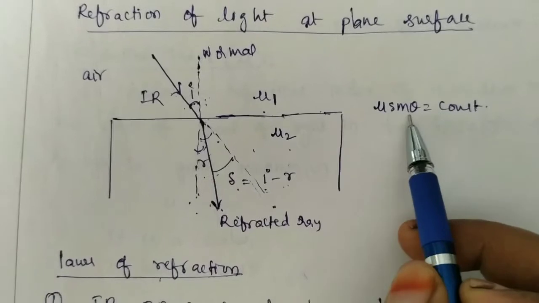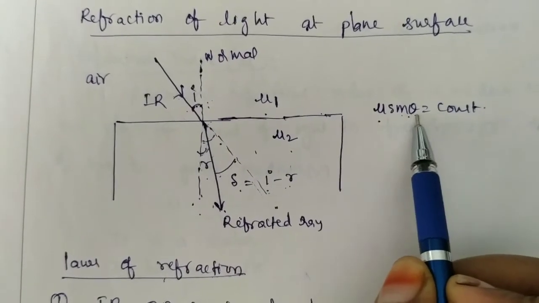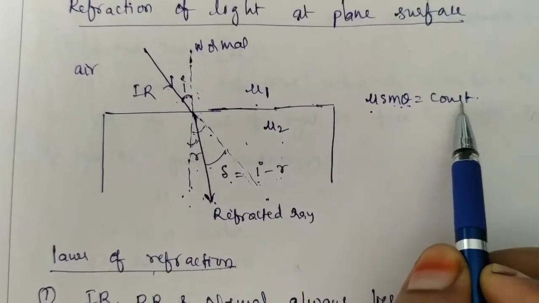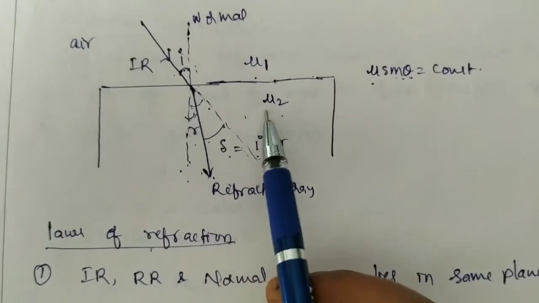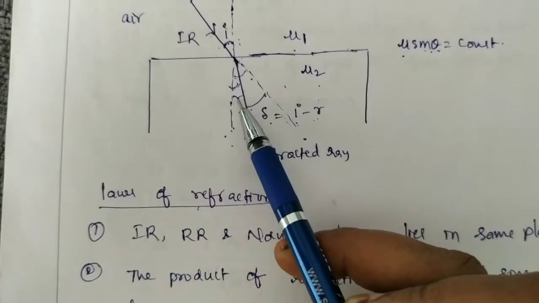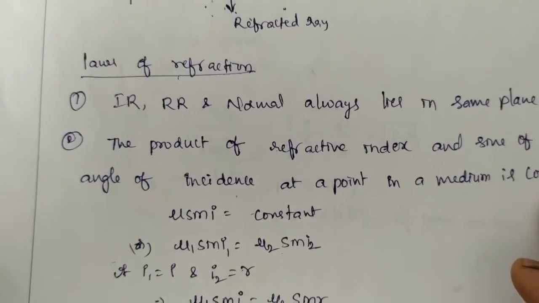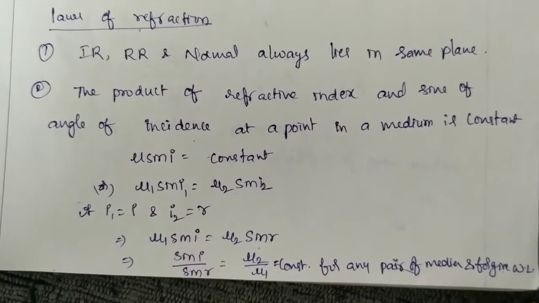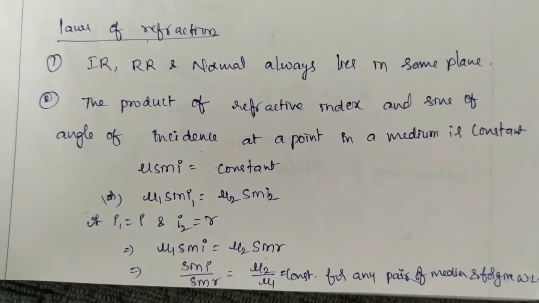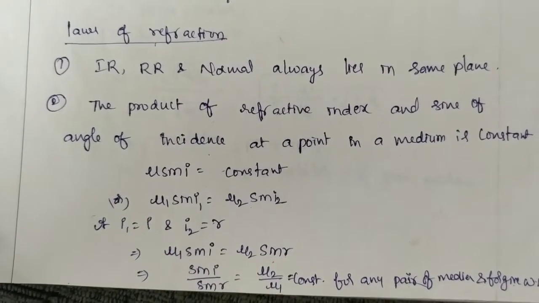So mu1 sin I1 is equal to mu2 sin I2. Or if you consider I1 as I and I2 as R, then mu1 sin I is equal to mu2 sin R, or sin I by sin R is equal to mu2 by mu1.